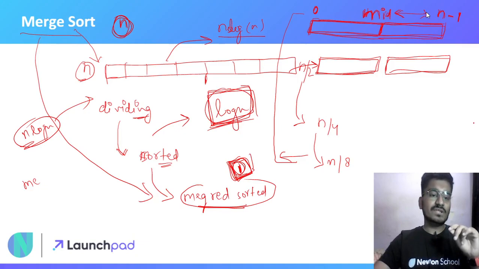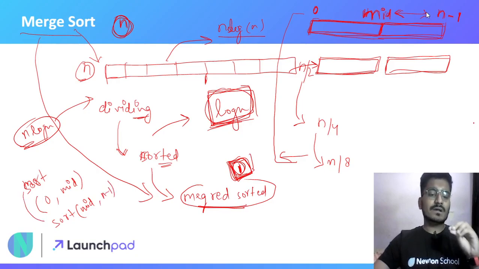So sort 0 to mid minus 1, or you can say mid, and sort mid to n minus 1 index, and then combine these two sorted arrays.